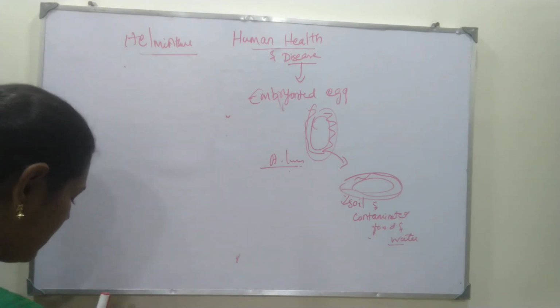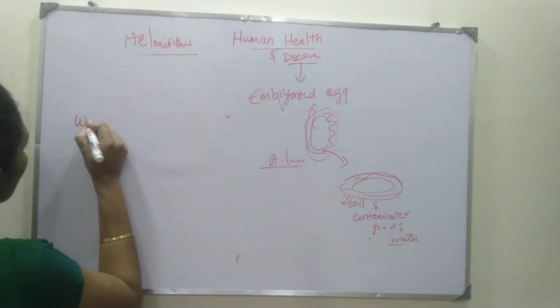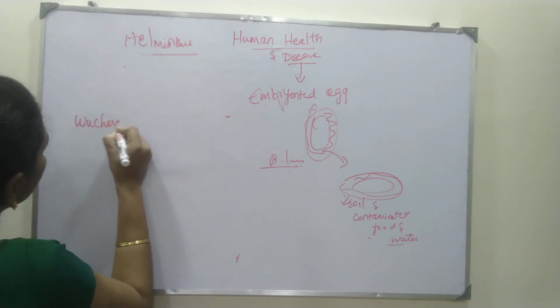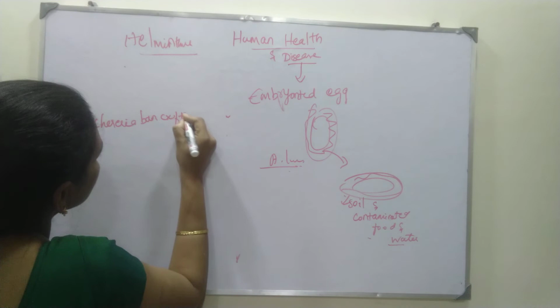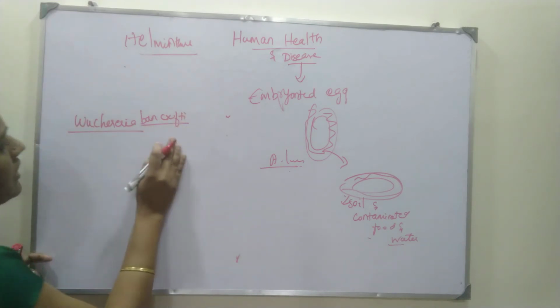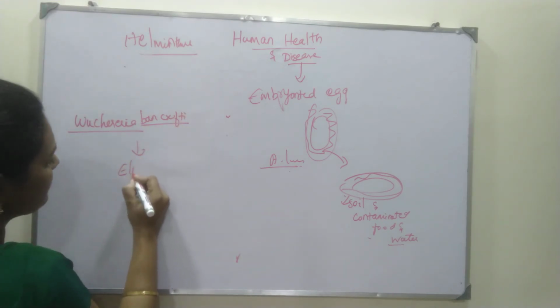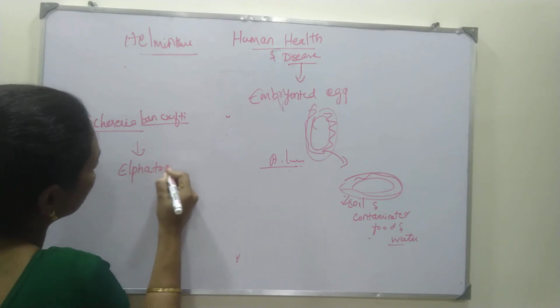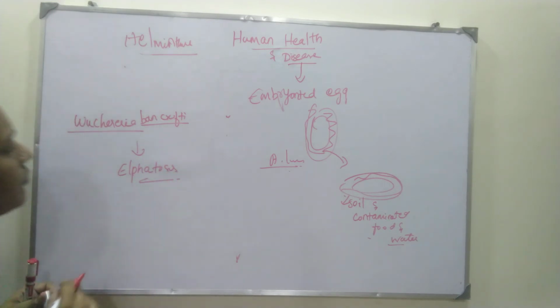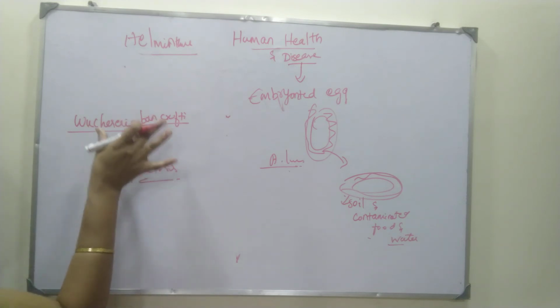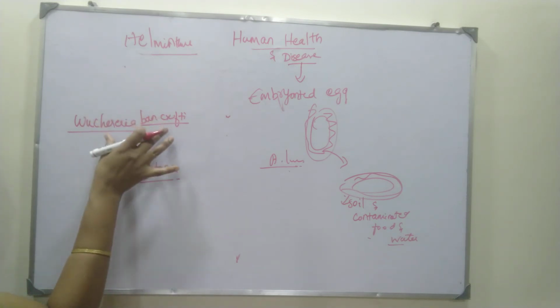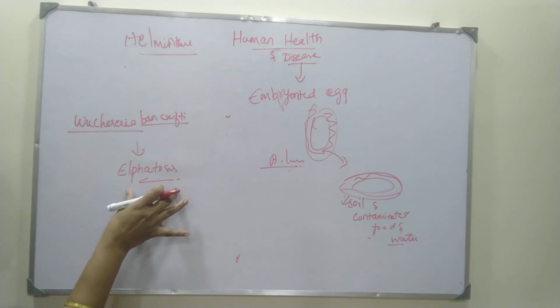Next type is Wuchereria bancrofti. This is the most dangerous helminth that causes elephantiasis disease. Just looking at some of these legs makes us afraid. So how could it be acquired? The reason is, generally I give an introduction. Wuchereria bancrofti is a helminthic parasite which causes elephantiasis disease.